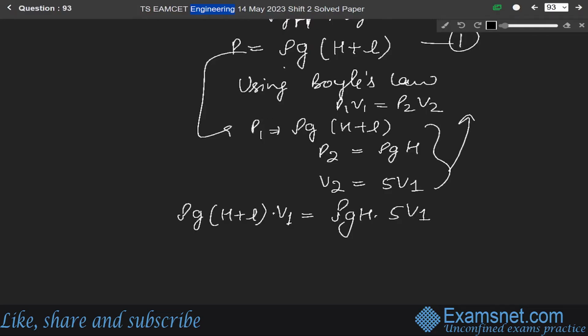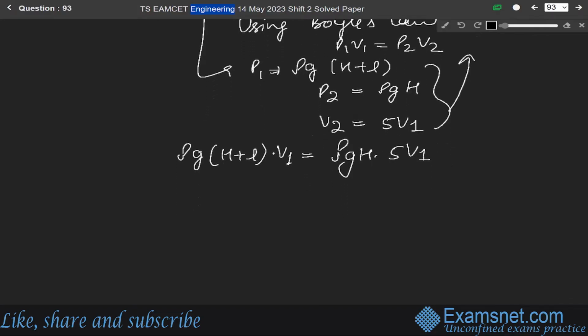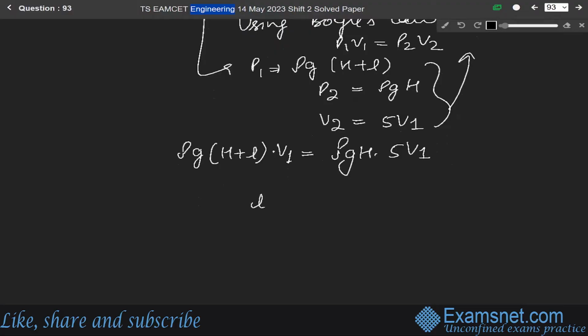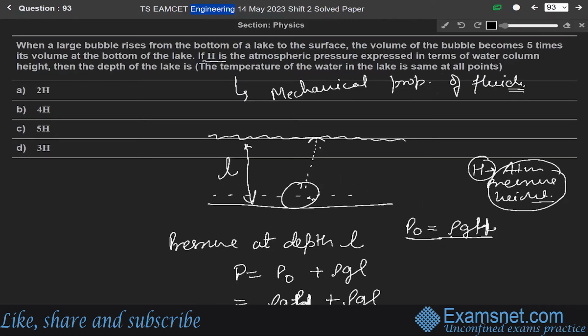Okay. So solving it, we get L is equal to 4H. So the depth of the water is 4H. The correct option is B.